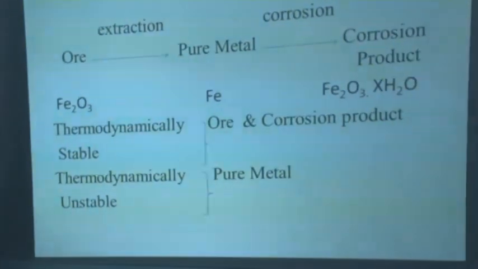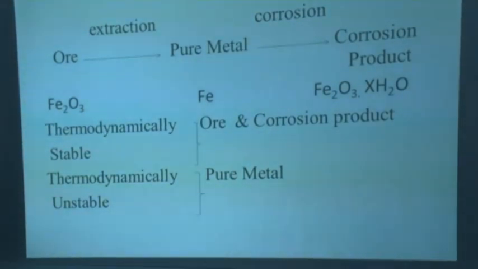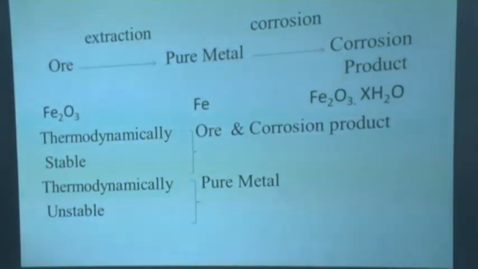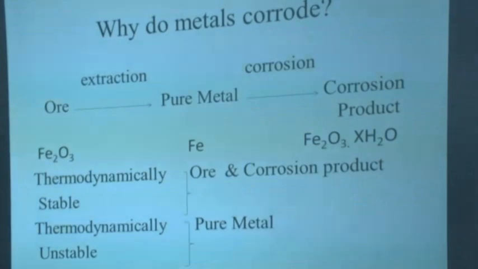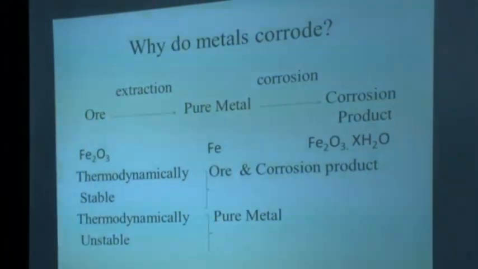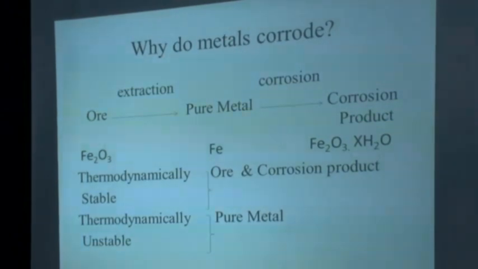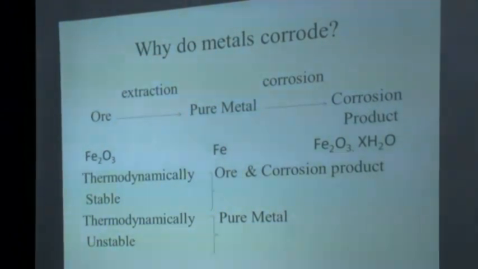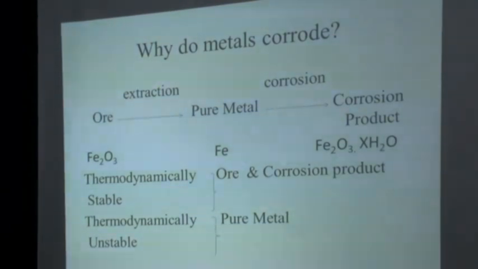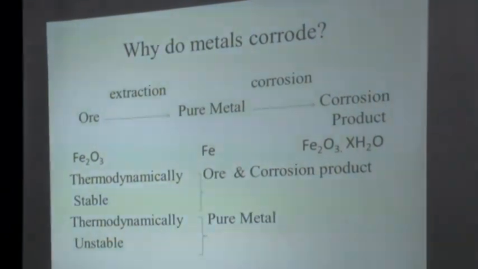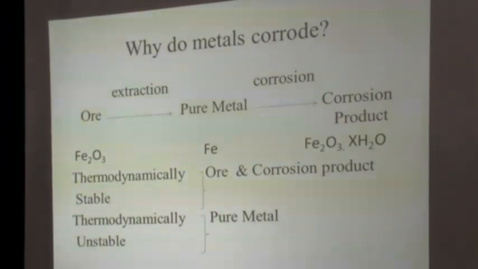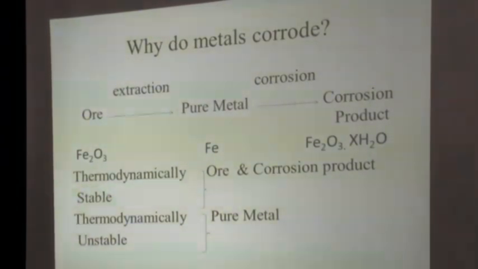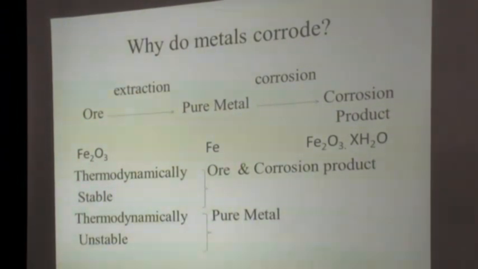So after extraction we are getting the pure metal, and when this pure metal is used in different structural objects, it comes in contact with the surrounding environment. Metallic objects in the form of instruments or equipments or any building or any gas pipeline in the industries definitely come in contact with the surrounding environment. The surrounding environment, what we mean here, is the immediate contact the metal has with the immediate surrounding atmosphere.